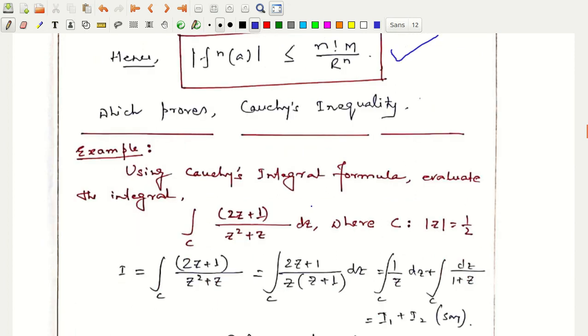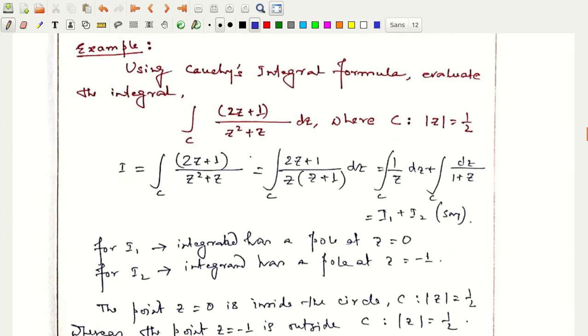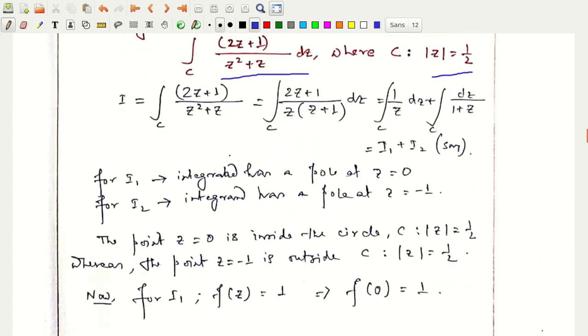Now, as promised, we go to an example of Cauchy's integral formula. Say we have to evaluate this integration, where C is given by mod z equal to half. That is a circle with center at 0 and radius half. So I call this integration I, and I divide it into two parts named I1 and I2.